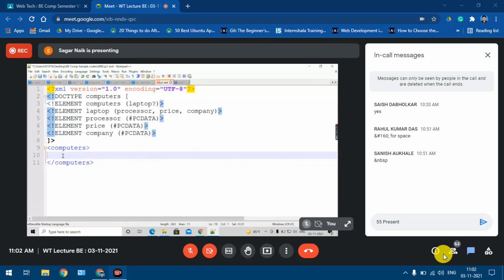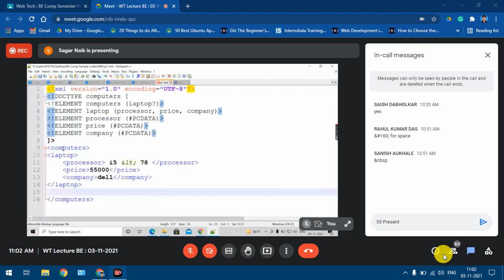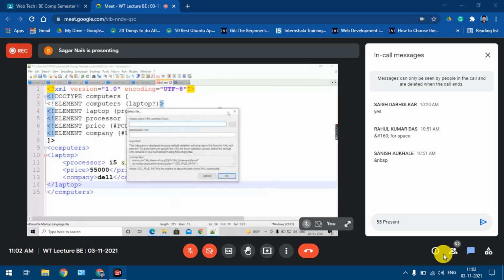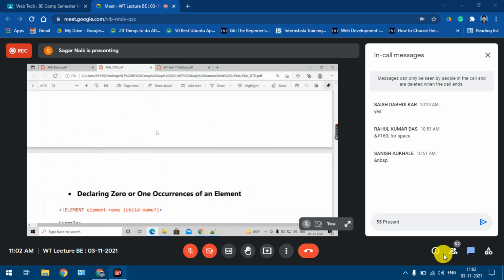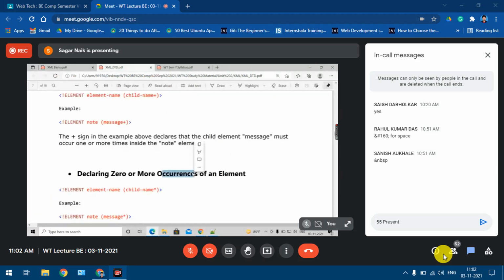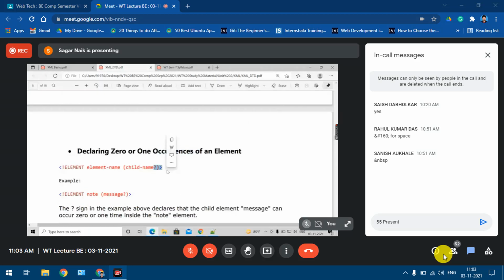And if I keep one occurrence, then also it should be valid. We'll check. Now there's only one occurrence of the laptop element. Now also it is valid. Fine. I hope you got the meaning of all these points: at least one occurrence, zero or more occurrences, and zero or one occurrence, the question mark. Understood, right?